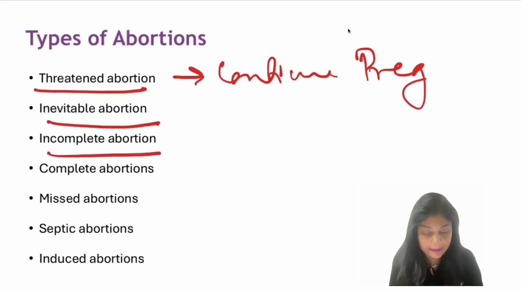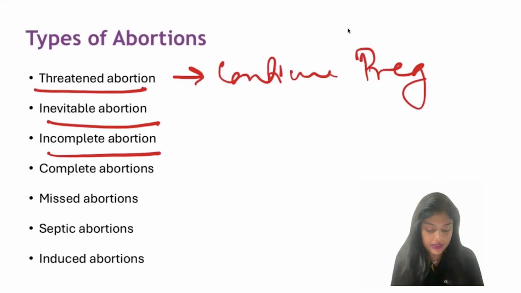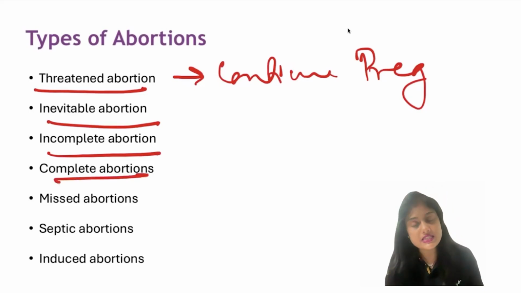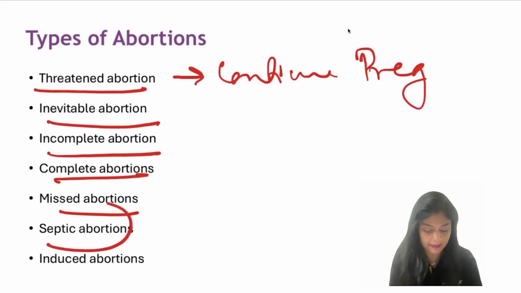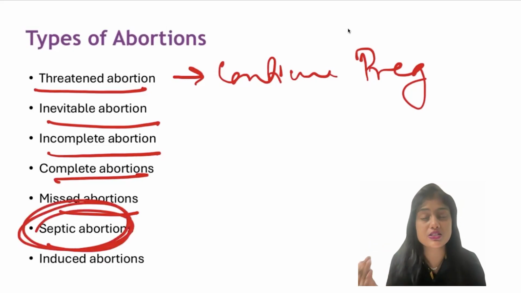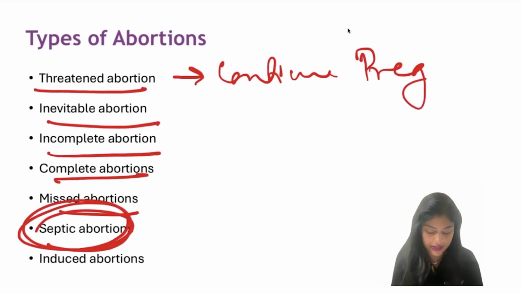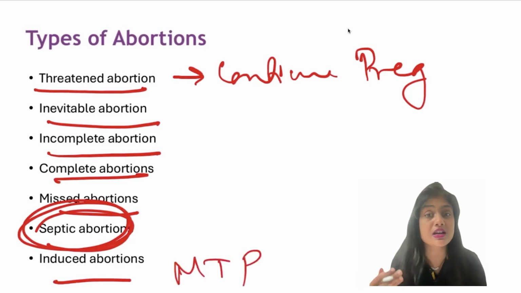Then coming to incomplete abortion, part of it has come out, part of it is still remaining. Then complete abortion, everything has come out. Missed abortion, she has no signs, but when you read a scan, there is no cardiac activity at all. So again, it is a case of missed abortion. Septic abortion is a complication of any of these where she is associated with infections. Induced abortions are your MTPs, where you yourself or the person herself does not want to continue the pregnancy and wants to terminate it.